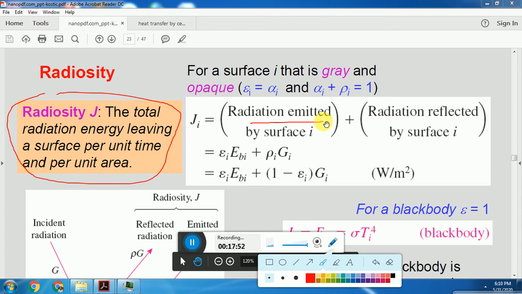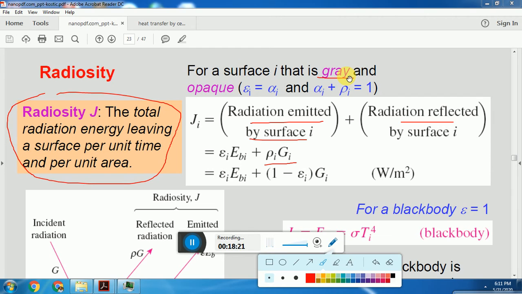Radiation emitted by the surface is given by epsilon times EB. Radiation reflected is equal to rho times G. A gray body, which is not a black body, does not absorb all radiation.